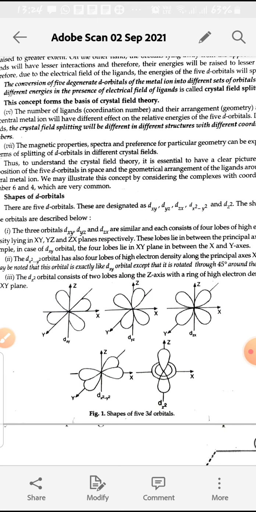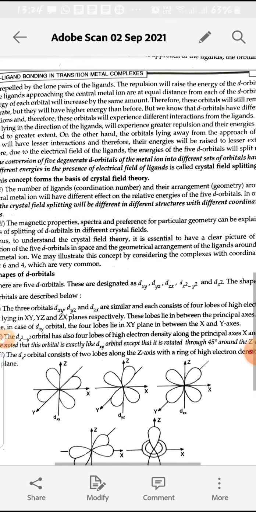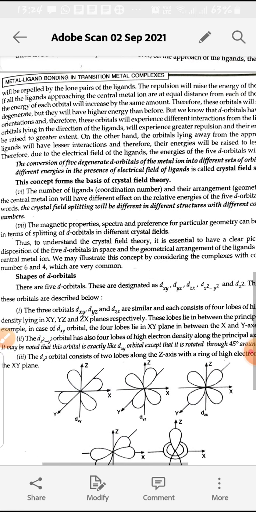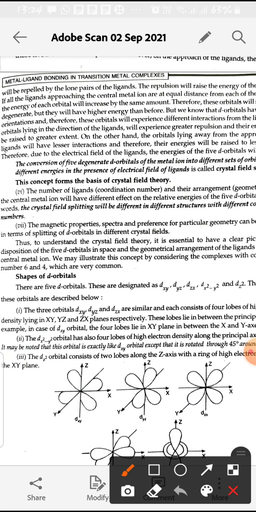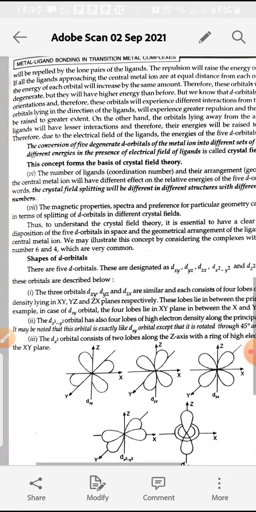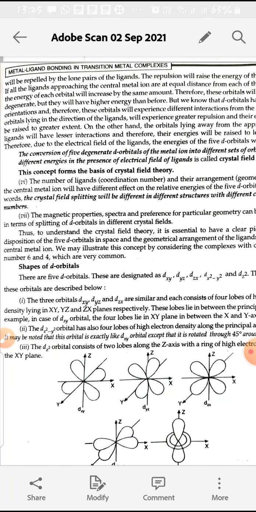Look at what is written above: d orbitals have different orientations and the orbitals will experience different interactions. From the ligands, the orbitals lying in the direction of the ligands will experience greater repulsion.